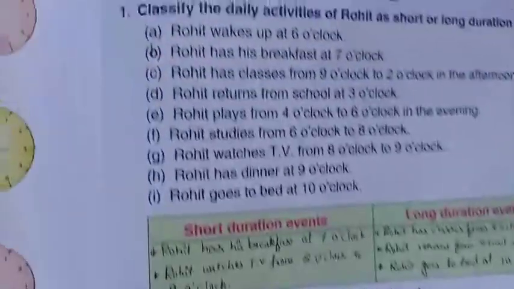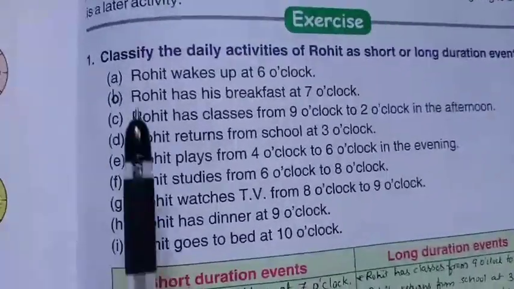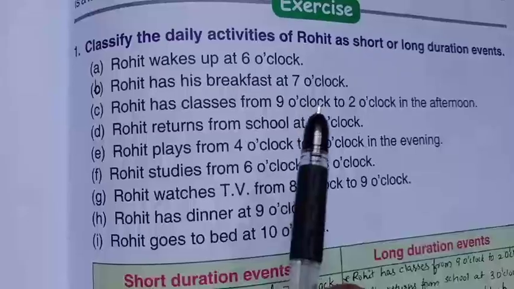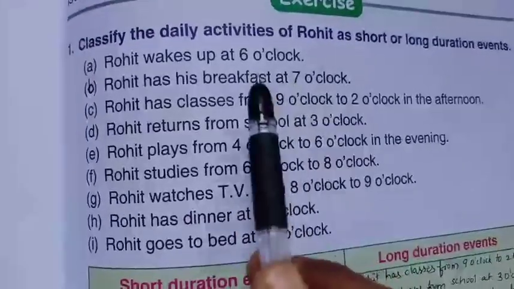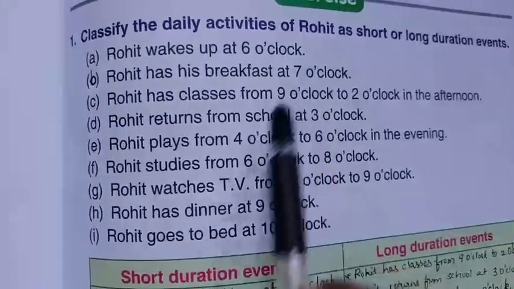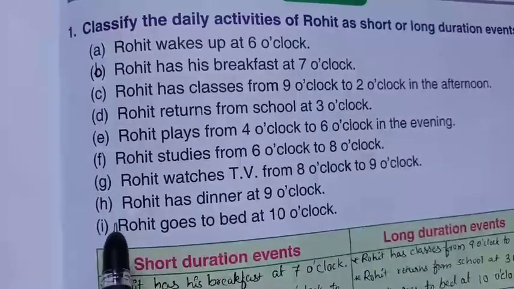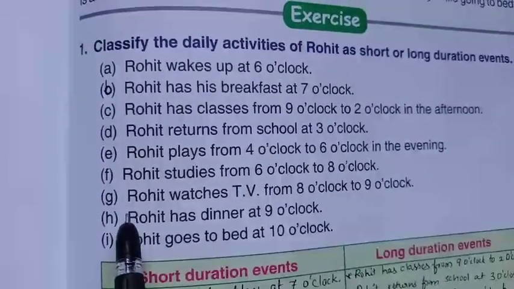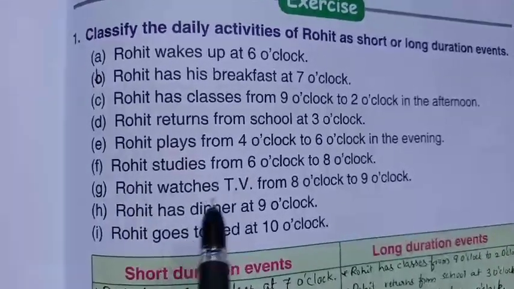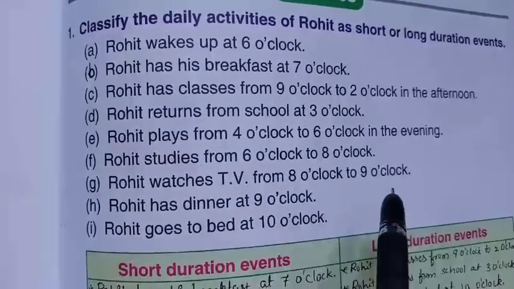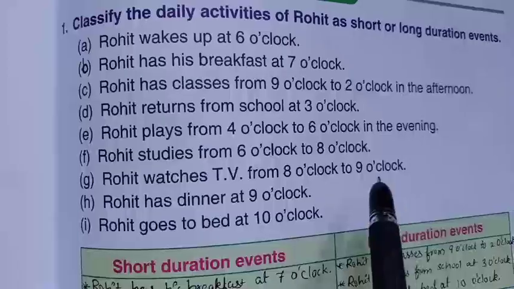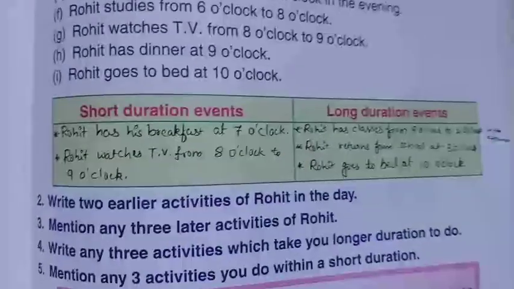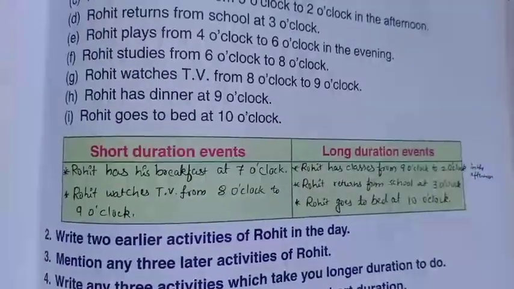So the first one, we can say B. Rohit has his breakfast at 7 o'clock, because there is only 1 hour gap. After that, which we can say, not H, sorry children, here G. Rohit watches TV from 8 o'clock to 9 o'clock. Only 1 hour gap. So those are the earlier activities.